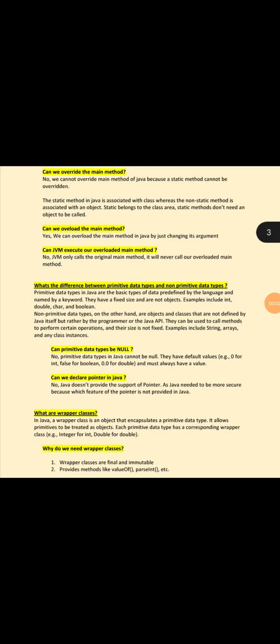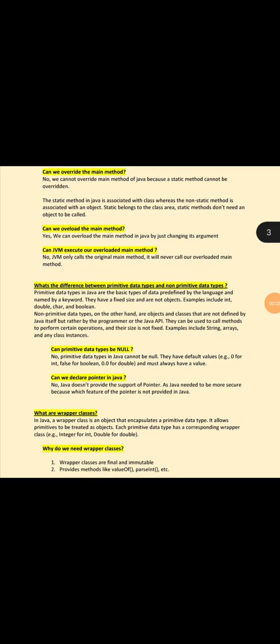Can we override the main method? No, we cannot override the main method of Java because a static method cannot be overridden. The static method in Java is associated with the class, whereas the non-static method is associated with an object. Static belongs to the class area. Static methods don't need an object to be called.